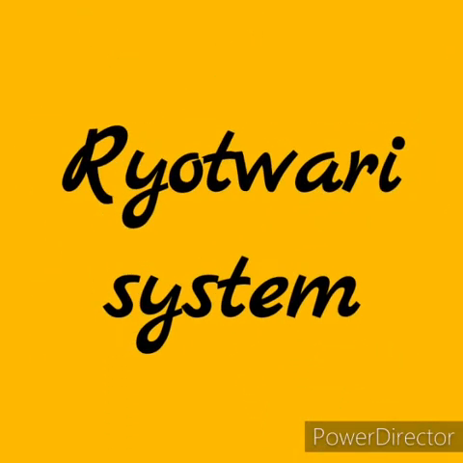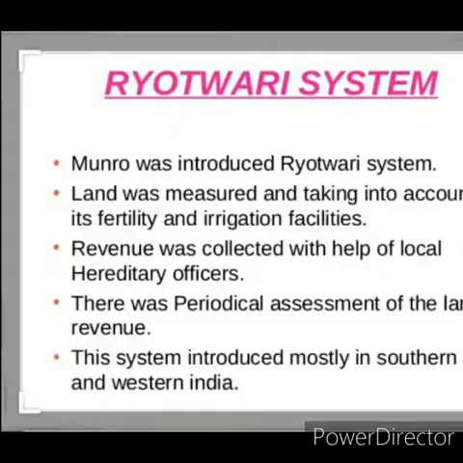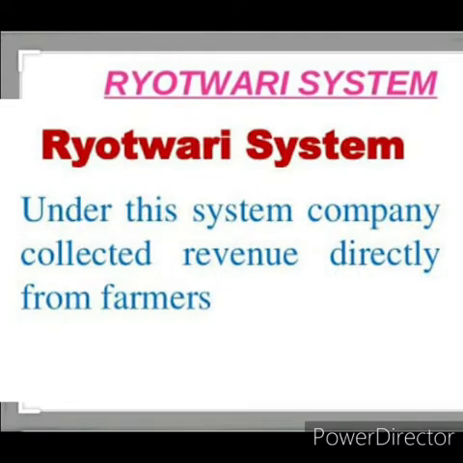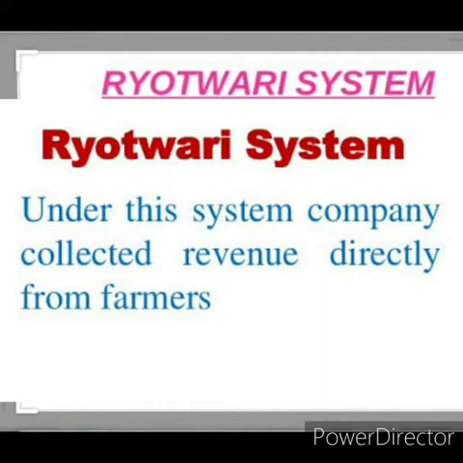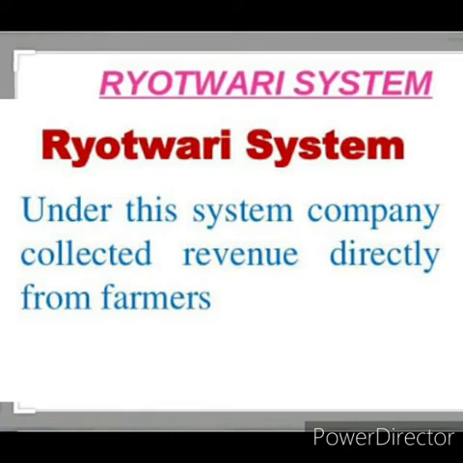Ryotwari system. It was introduced by Thomas Munro and Captain Reed in 1820. Major areas of introduction of the Ryotwari system were the Madras, Bombay, Assam and Coorg provinces of British India. By the Ryotwari system, the rights of ownership were handed over to the peasants who were the tillers of the soil, those who cultivated the land.